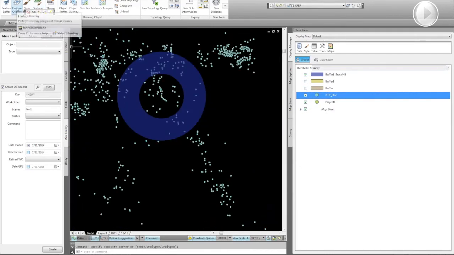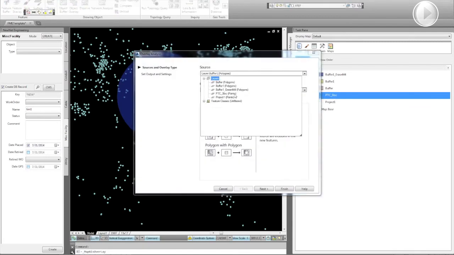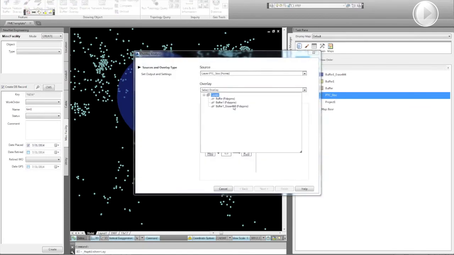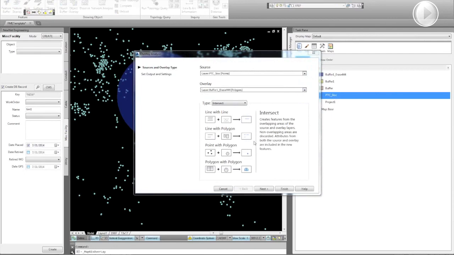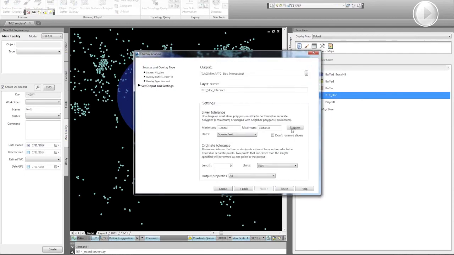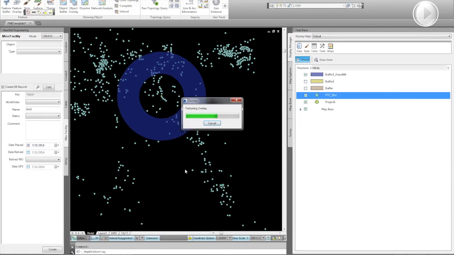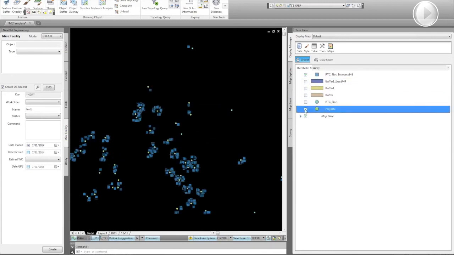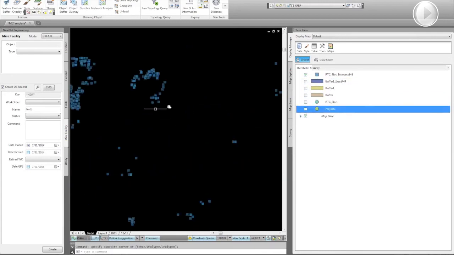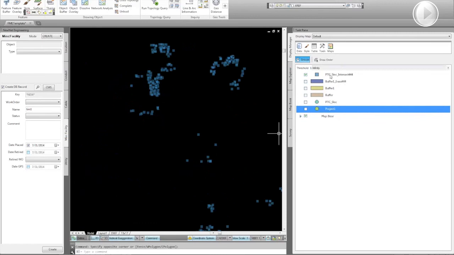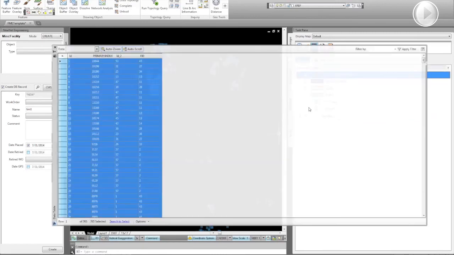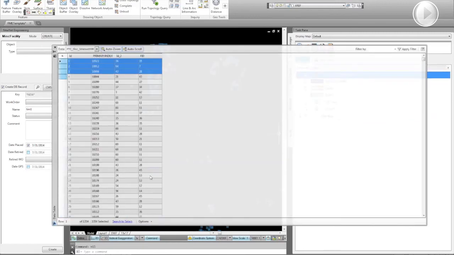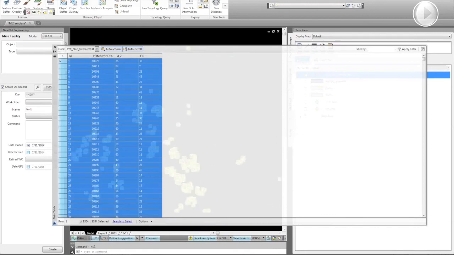So AutoCAD Map 3D has this nice overlay tool, and we use a subscriber as a source, that little donut as an overlay. And it takes a little bit of time to run that analysis. There it goes. And then we end up with this new layer of customers that are just inside of those boundaries. So then we can come in here, we have a report, do a select all, and export that to a CSV file or something like that. So that's how we used to do it in AutoCAD.